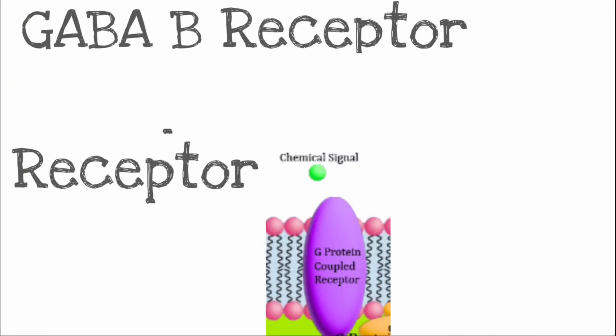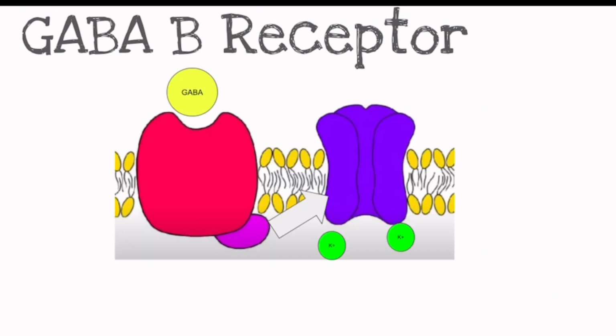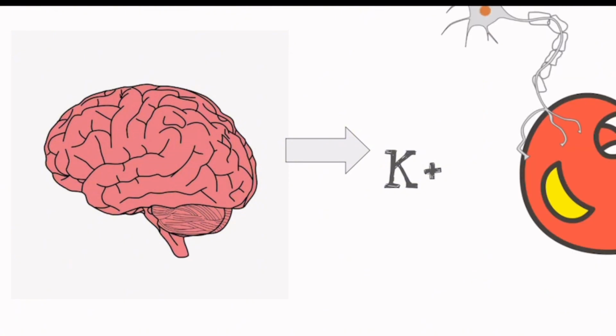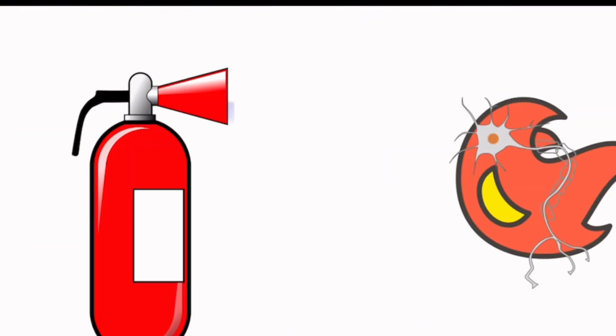During this process, when GABA attaches to that GABA-B receptor, it allows for the flow of positively charged potassium to leave the neuron through the cell membrane. When potassium leaves the brain, it allows for the brain to have fewer neurons being fired.